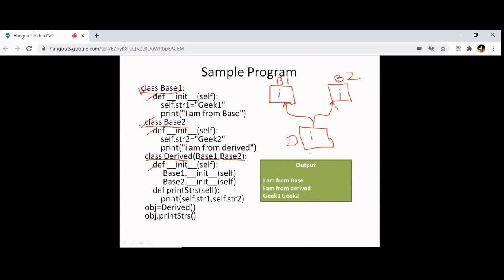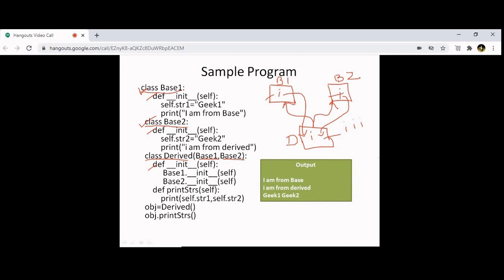Which means since this derived class is derived from base 1 and base 2, we know that this init function also will be available here, and this init function will also be available here. So there will be three init functions in the derived class: one init function from base 1, one init function from base 2, and one more init function of the derived class only. Is this clear?